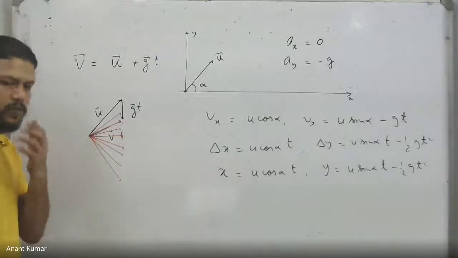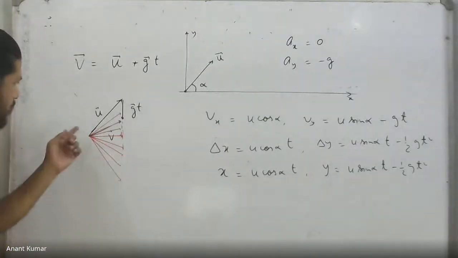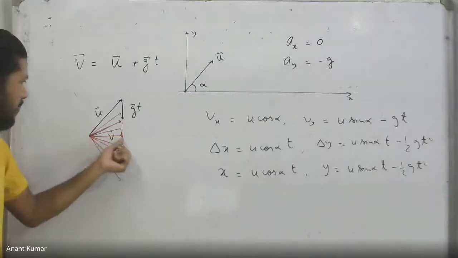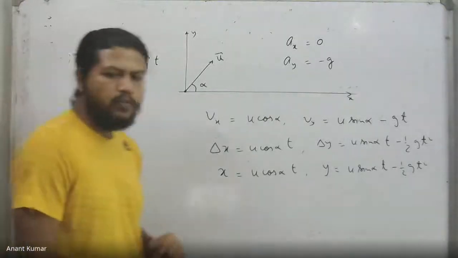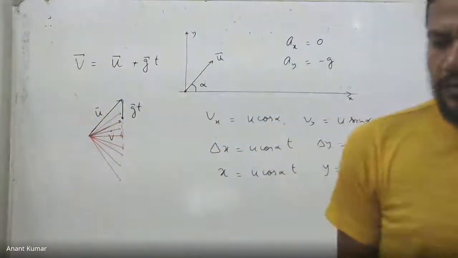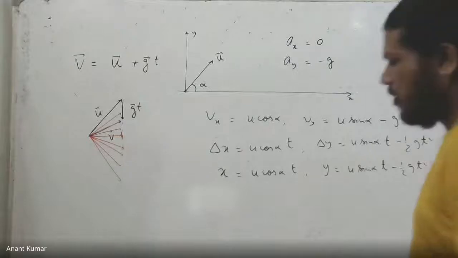Okay, this question clearly shows that the minimum speed that the object can have is when the velocity vector is perpendicular to gt, and that happens exactly at the highest point over there. Fine. We can also see the same thing regarding the position actually.